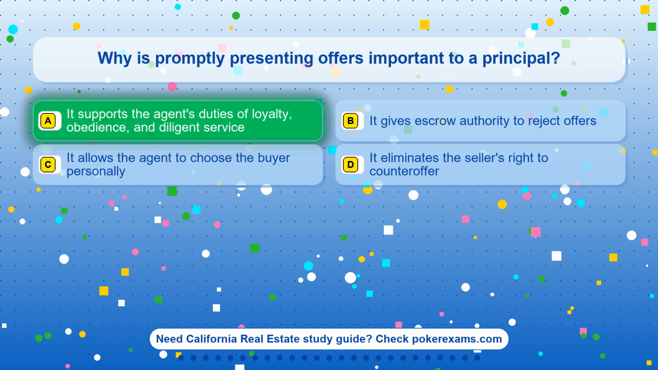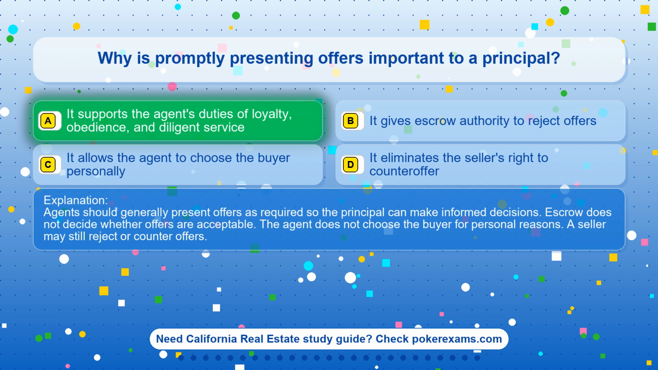The correct answer is option A. It supports the agent's duties of loyalty, obedience, and diligent service. Agents should generally present offers as required so the principal can make informed decisions. Escrow does not decide whether offers are acceptable. The agent does not choose the buyer for personal reasons. A seller may still reject or counter offers.